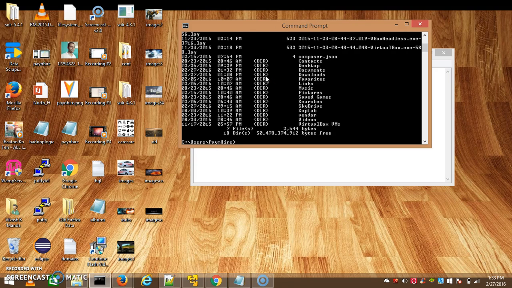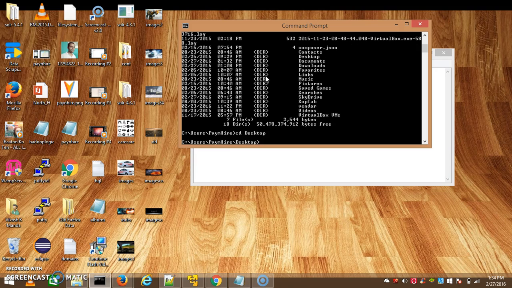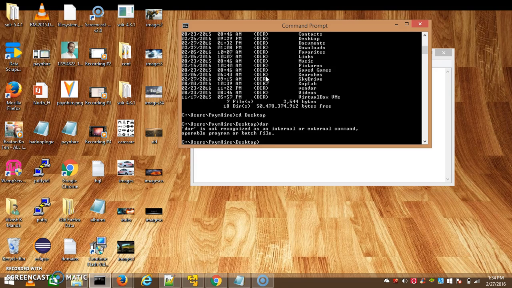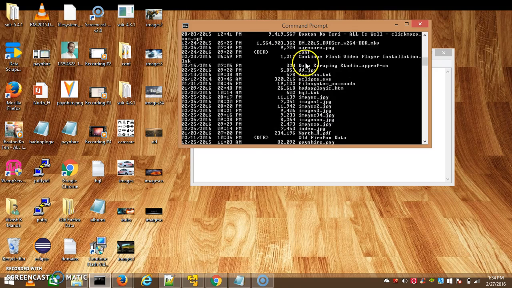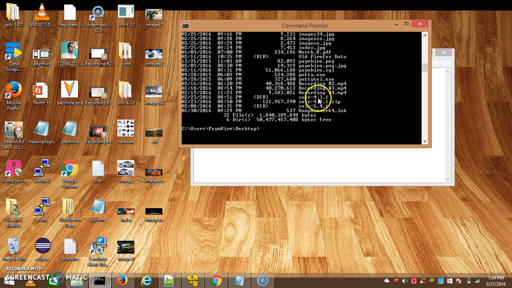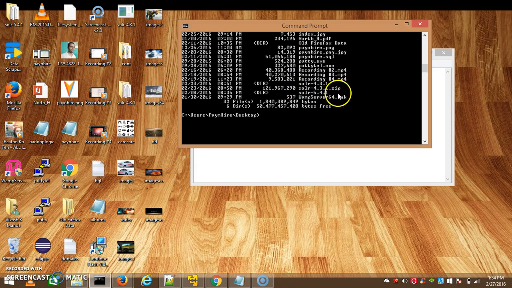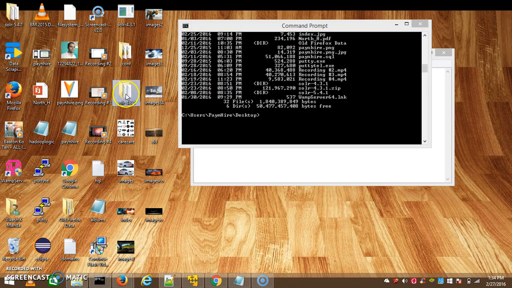First I'll go to the desktop directory. Here is my Solr, already listed: Solr 4.3.1, in a folder here.